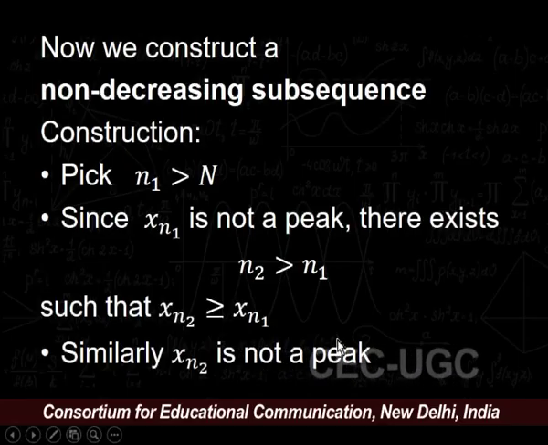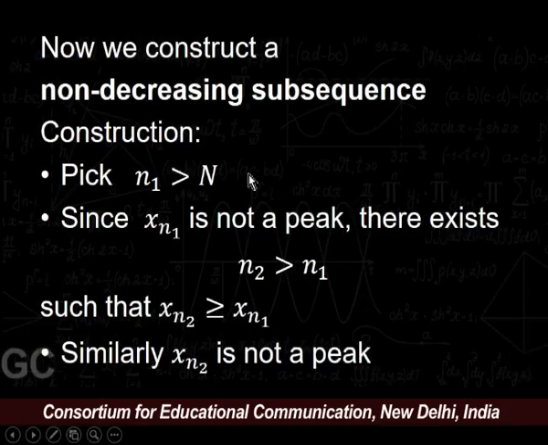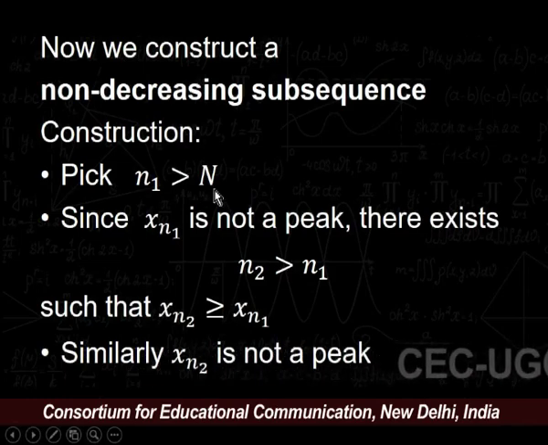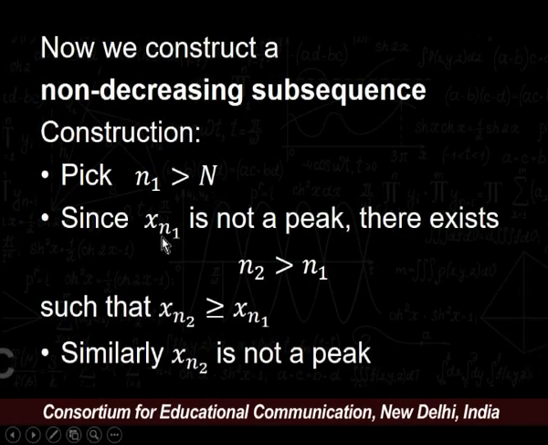Now we construct a non-decreasing subsequence. Pick any natural number n1 greater than N. Since xn1 is not a peak, there exists some natural number n2 strictly greater than n1 such that xn2 is greater than or equal to xn1.